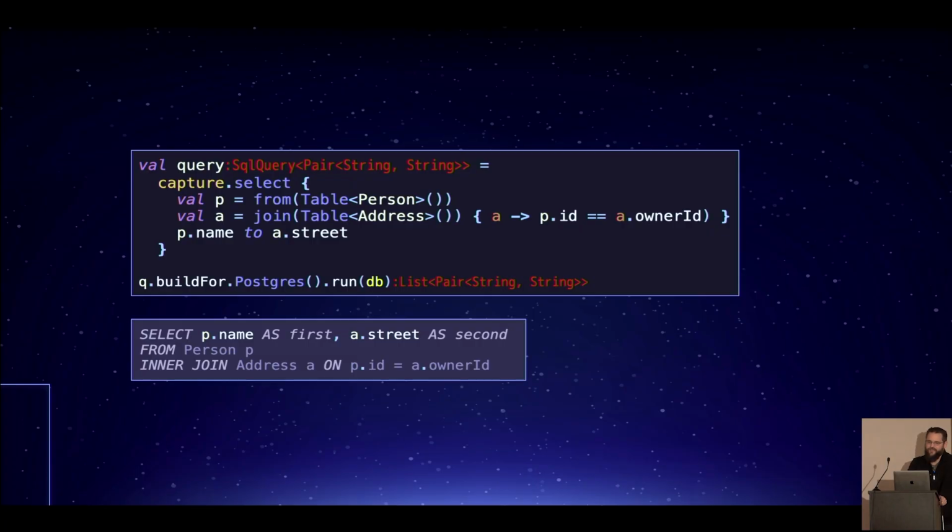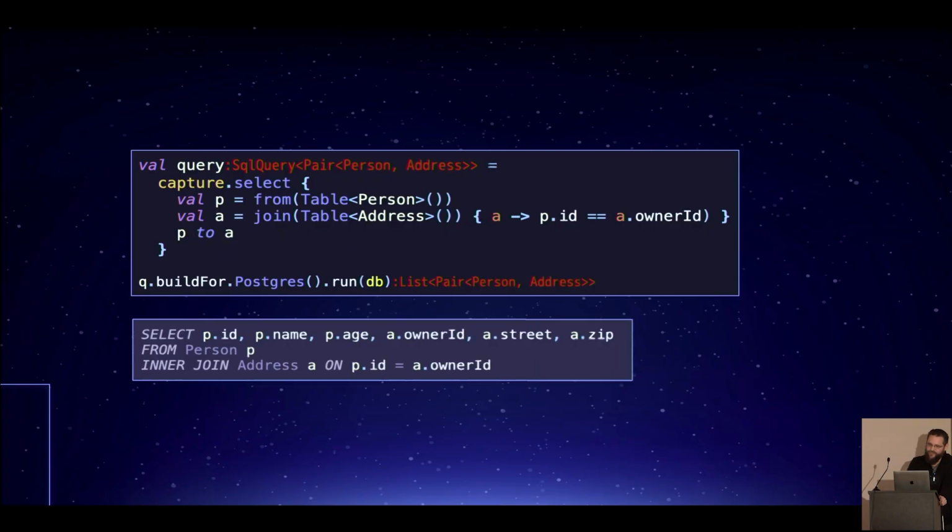And when we take this thing and we evaluate it, what comes all the way out from the other side of the evaluation is a simple pair type, simple tuple type, right? What you see in the type signatures is what's going to come out. We don't have crazy table types.